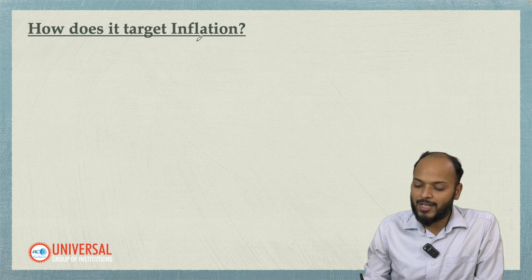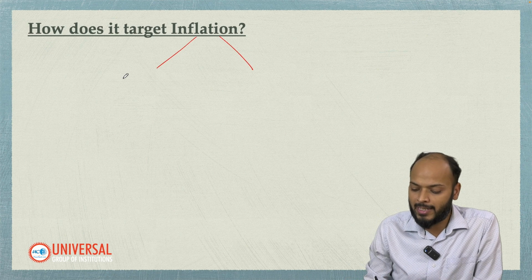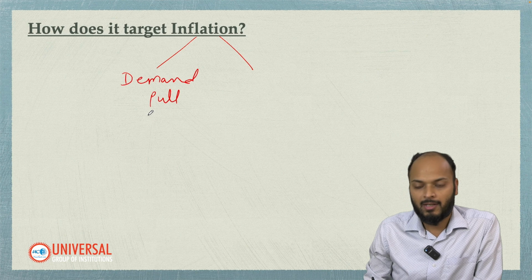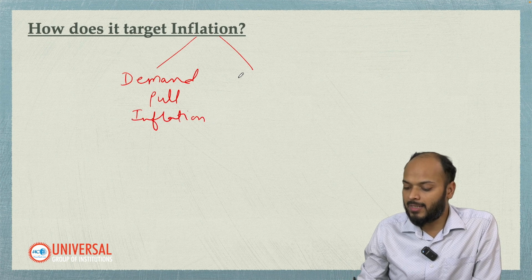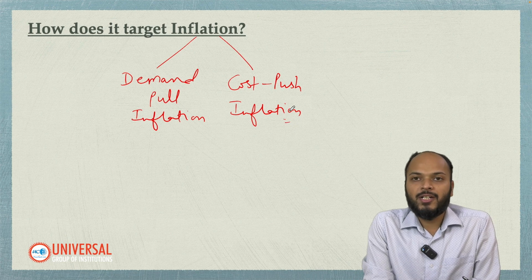So you see, inflation is caused broadly by two reasons. One type can be categorized as demand pull inflation. Another is cost push inflation, right? What is demand pull inflation?